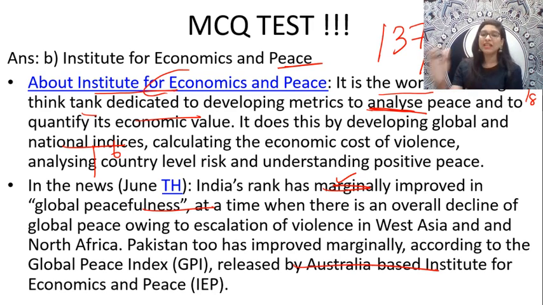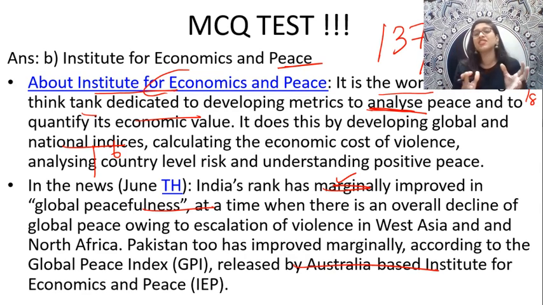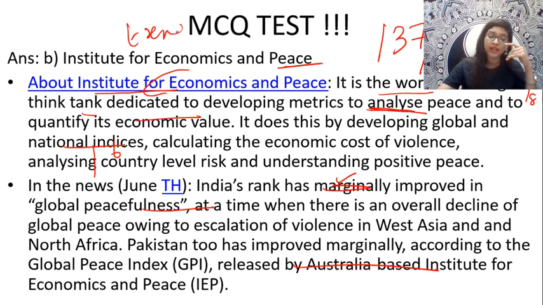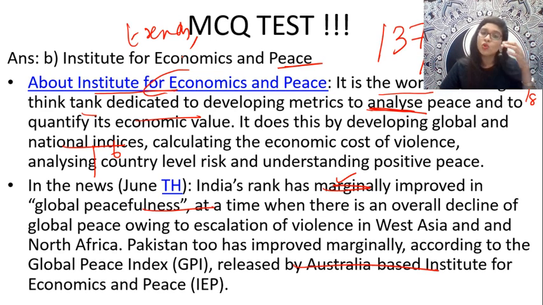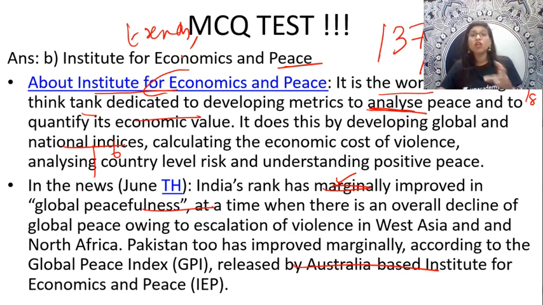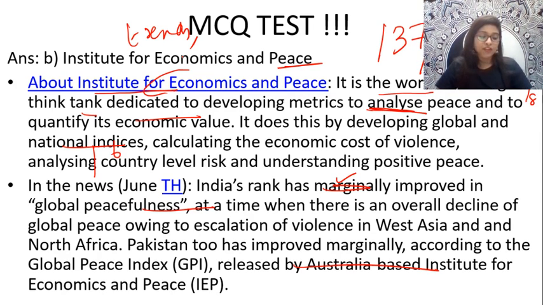And this Global Peace Index, guys, I can tell you, is considered one of the most comprehensive analyses that captures what? The certain trends with reference to peace, its economic value and also how to develop peaceful societies. Through this Global Peace Index, now you'll be able to understand which countries literally require more peace, or what should be done for that, what alternatives could be suggested. That is the reason this Australian-based Institute for Economics and Peace came up with this particular index called the Global Peace Index. Very fine. Perfect.